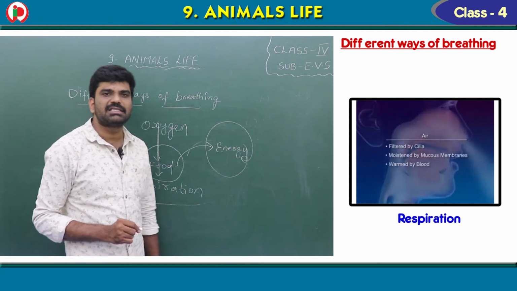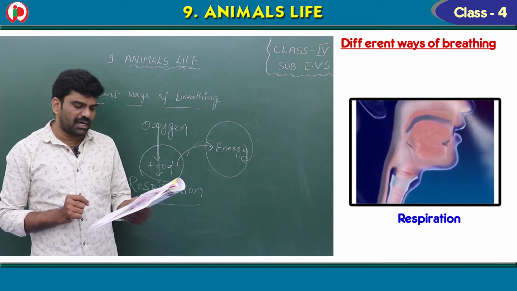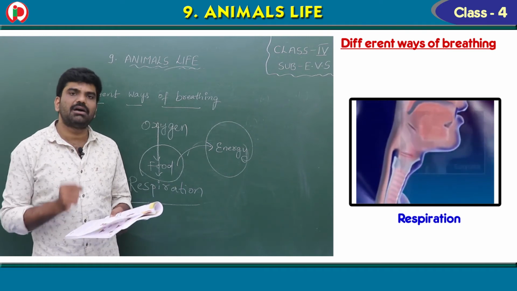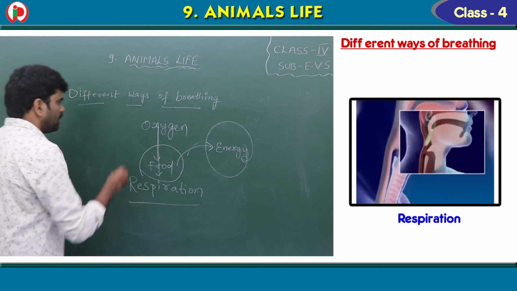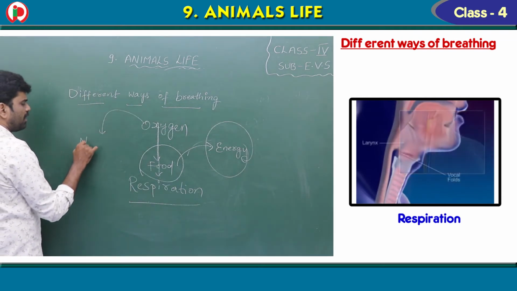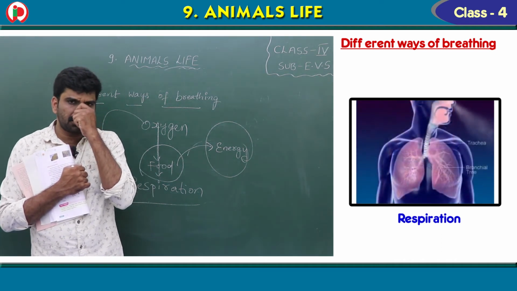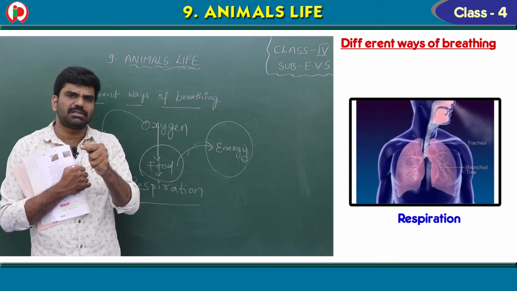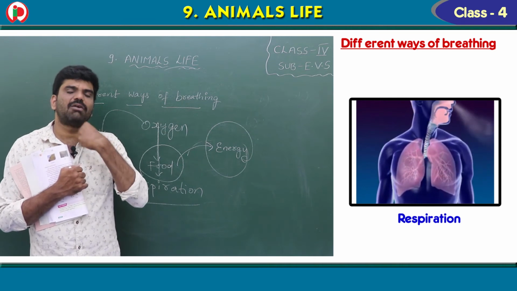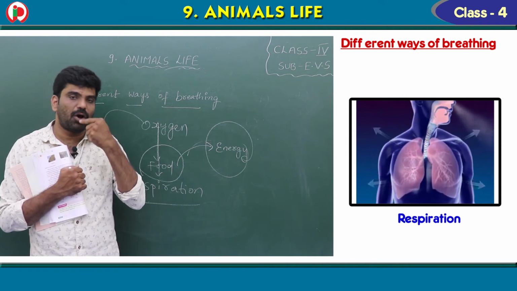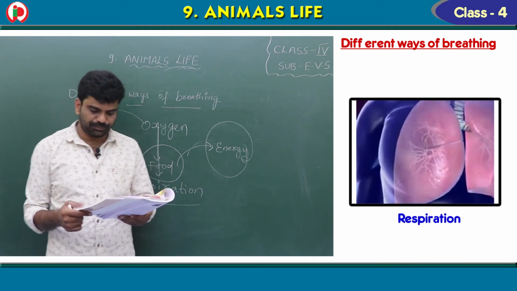For this, what is the gas that is required? Oxygen. Okay. Humans and horses breathe in air through their nose and mouth. So we take the oxygen with the help of the nose. Yes, when we close our nose, we open our mouth. So that means oxygen is present in the air. That air enters into our lungs either through the mouth or through the nose. Not only humans, even horses also.